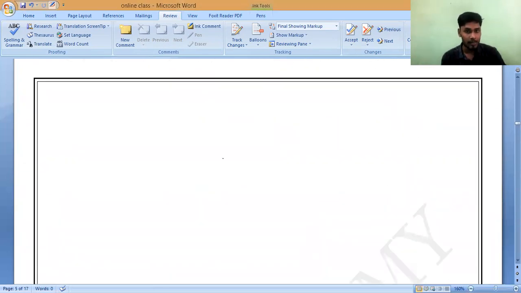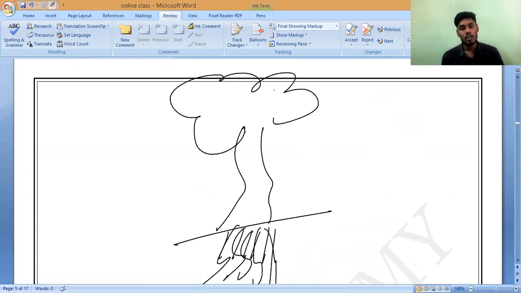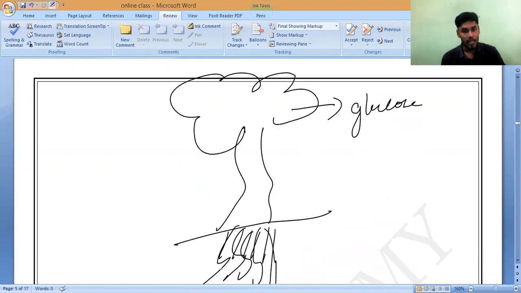So you can see here, let me consider the plant. The leaves make glucose. From the soil, the plant takes nitrogenous products, which contain nitrogen as one of the elements.